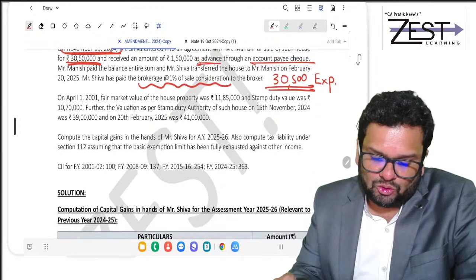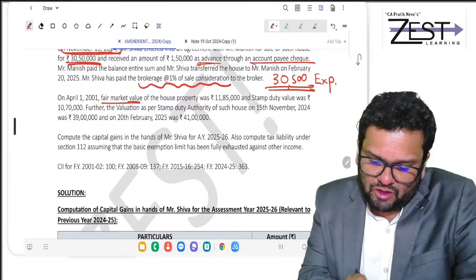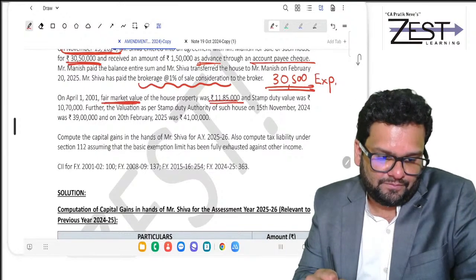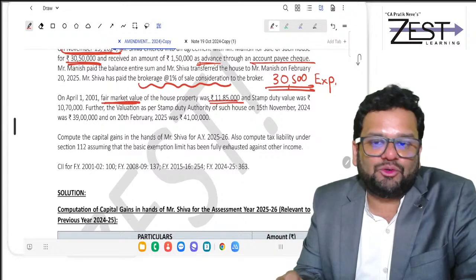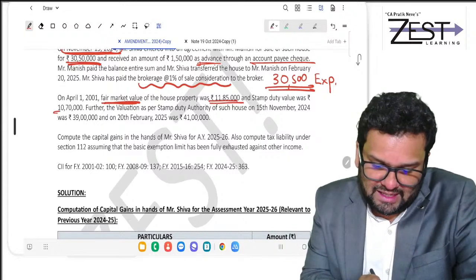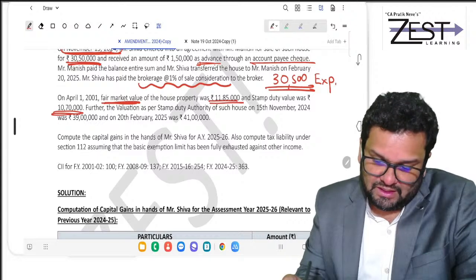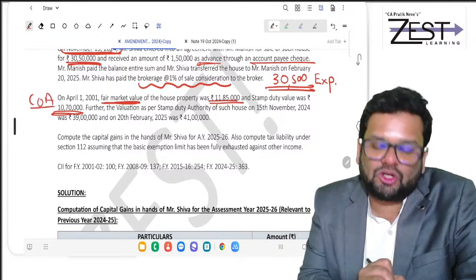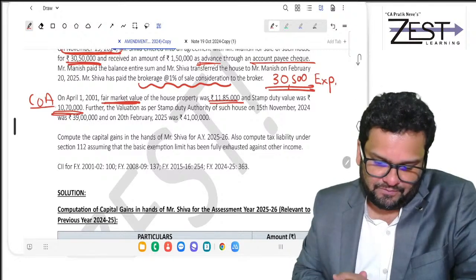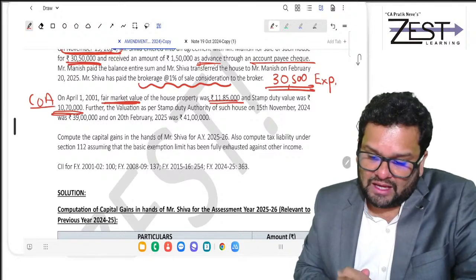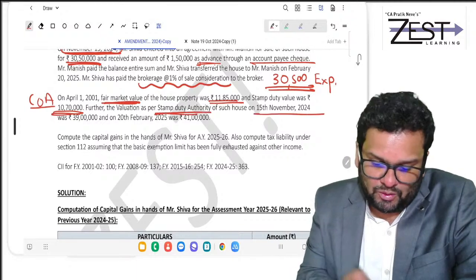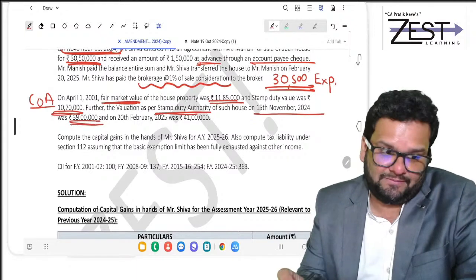On 1st April 2001, FMV of the house was 11 lakh 85,000. Clear? And stamp duty value was 10 lakh 70,000. In short, this is given to you so that you can find out cost of acquisition. Further, value as per stamp duty authority on 15 November 24 was 39 lakhs.